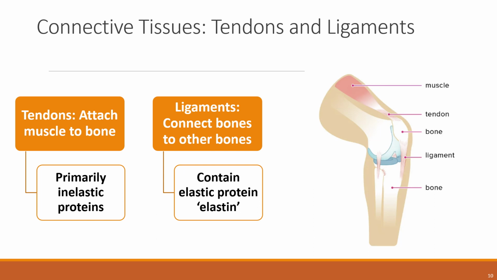Ligaments also have some elastic fibers that allow the joint to move, but not so much that it moves beyond its capacity. The knee joint, for instance, has 4 major ligaments, one on each side of the knee and 2 that run diagonally across the front and back of the kneecap.